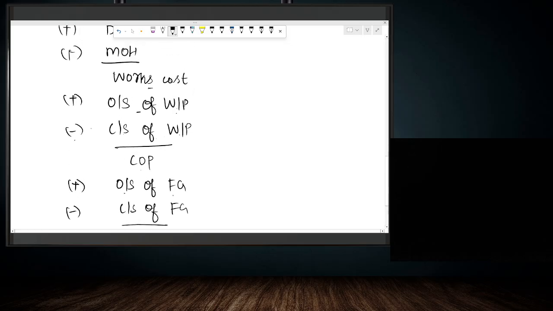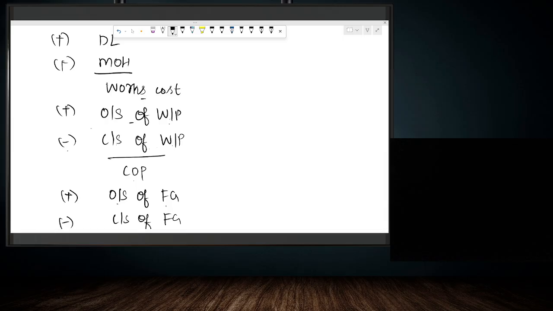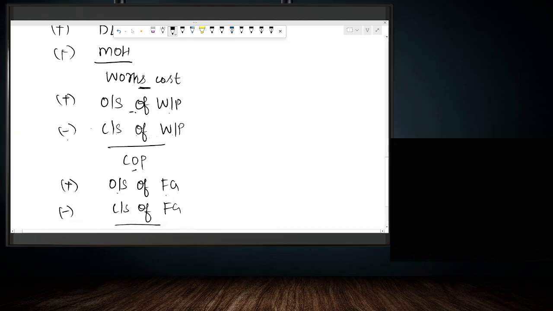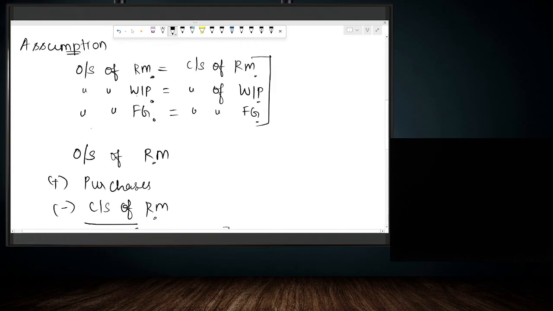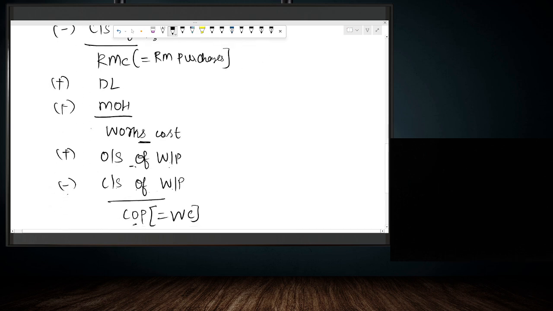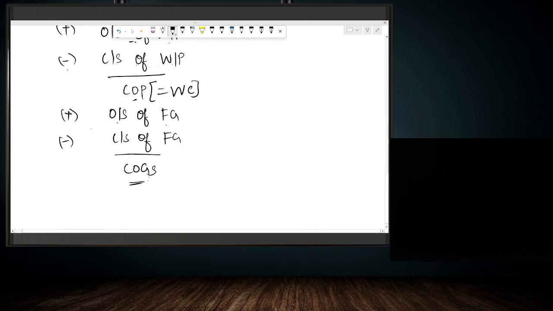Now, what is the purpose of doing it? Listen. From works cost, we are adding opening stock of work in progress minus closing stock of work in progress. It gave us cost of production. So technically, cost of production is equal to works cost. Why? Because the assumption is that opening stock of work in progress is equal to closing stock of work in progress. So works cost is equal to cost of production.